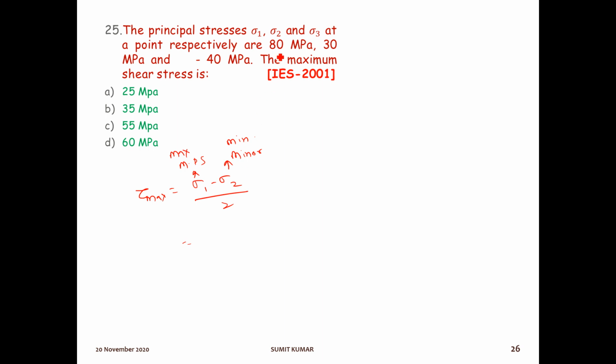So what is the maximum value here? 80, minus sigma 2, the minimum, which is minus 40, by 2. So it will be 80 plus 40, that is 120 by 2, that is 60 megapascal. Option number D is the right answer.